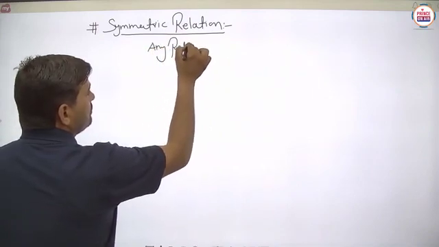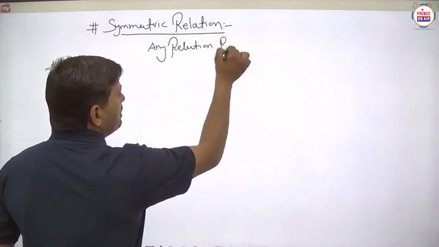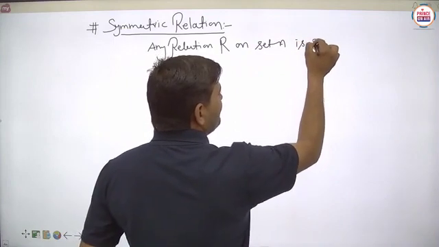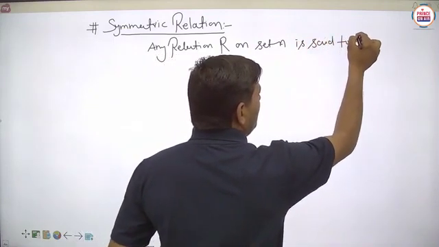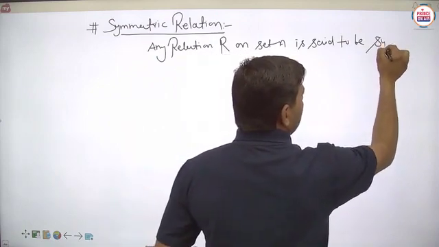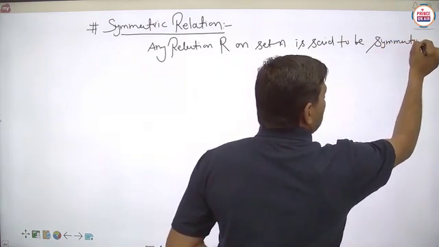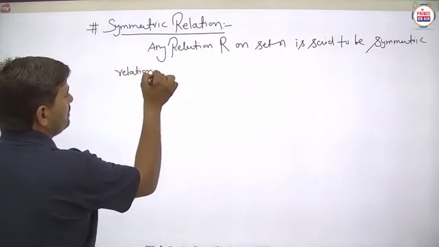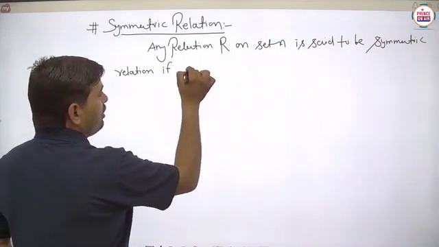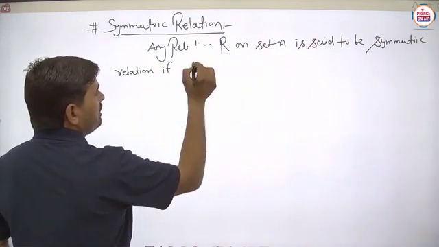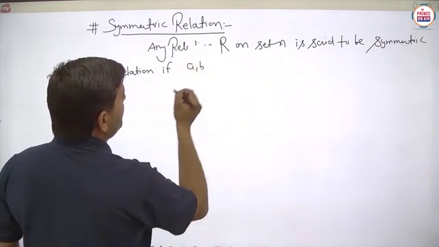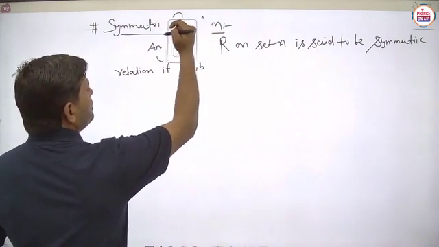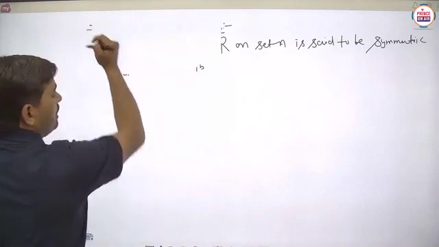So for the symmetric relation, any relation R on set A is said to be a symmetric relation if (a, b) belongs to R. We will write the whole definition again.